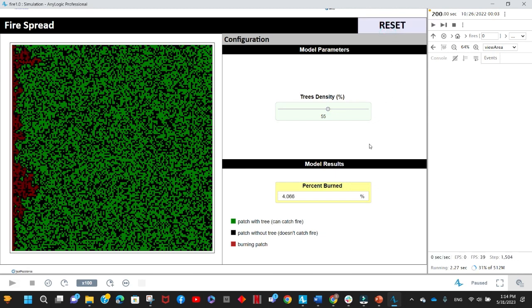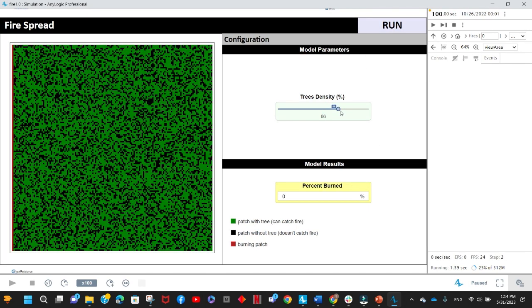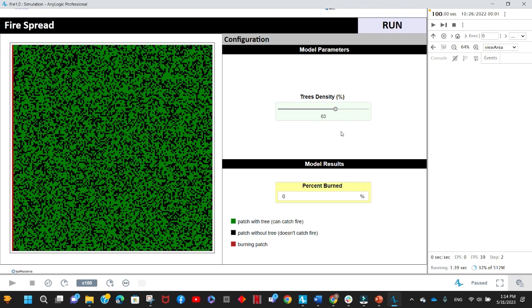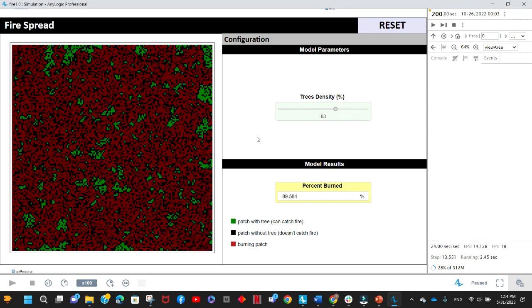As you can see, still in this case, the fire cannot reach the edge. Now, if we choose a value maybe a little bigger than 59%, like 63 for example, and we run, you will be able to see now that this fire reaches the edge. So this is the threshold point where the behavior of the system becomes completely different. Before this threshold point, the fire spread is limited, while after this threshold point, the fire spread will definitely go to the whole forest to reach the most right edge.